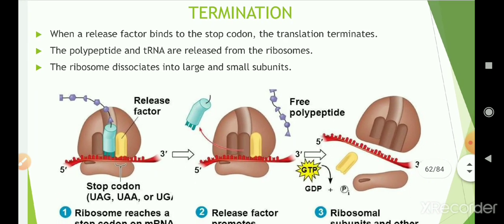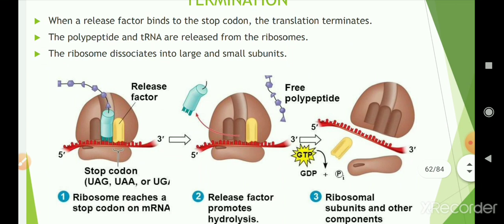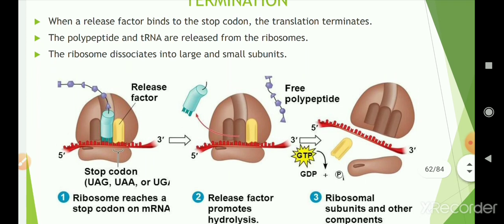Then the termination process. When a release factor is there, it binds to the stop codon. As you can observe, that yellow colored structure is the release factor, and it binds to the stop codon. Translation terminates when the release factor binds to the stop codon. The stop codons are UAG, UAA and UGA. Then the polypeptide and tRNA are released from the ribosome. The release factor promotes hydrolysis. As a result, the polypeptide and tRNA are released from the ribosome. Then the ribosome dissociates into large and small subunits.